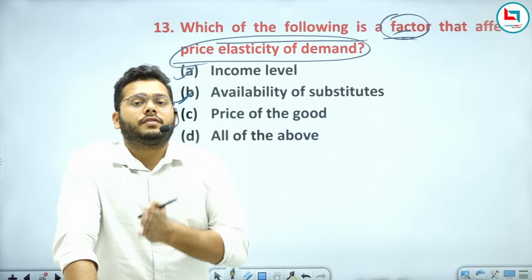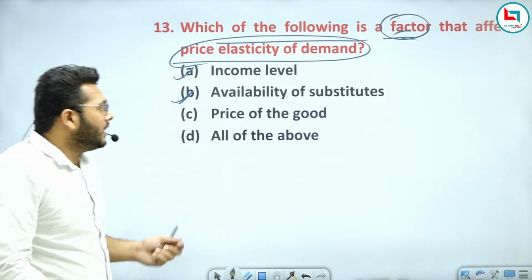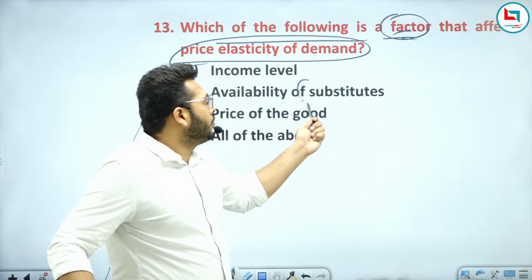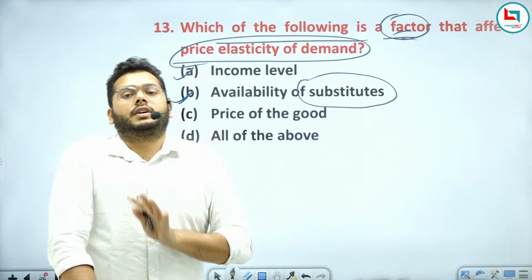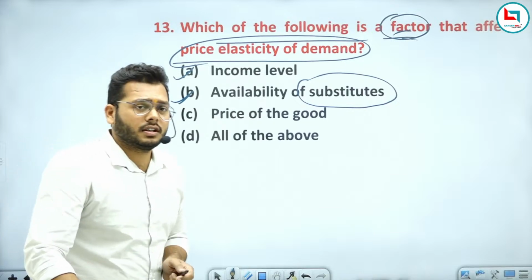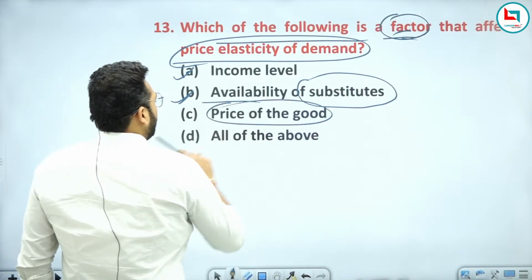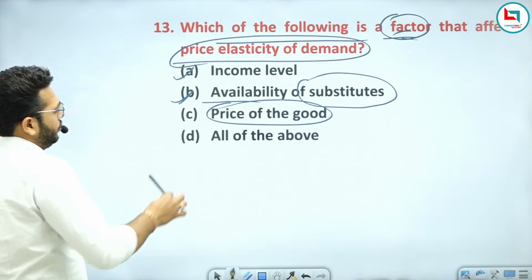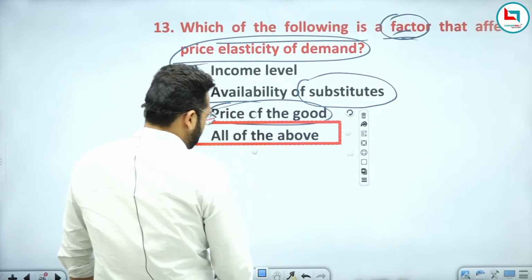Your demand will shift towards the gel pen. We can say that if there is more availability of substitute goods, the demand fluctuates. So this is availability of substitutes. Price of the good, this you also know. So all of the above will be your right answer.